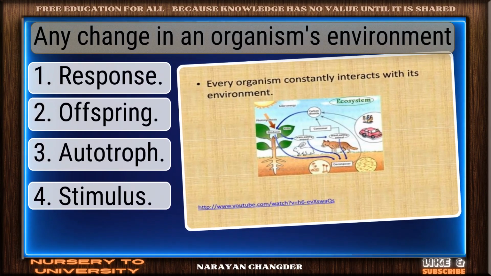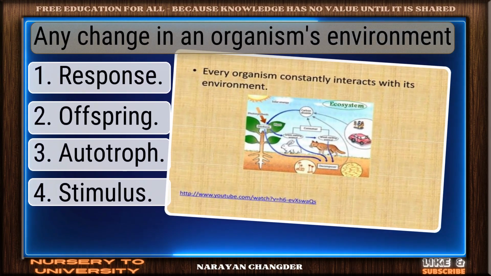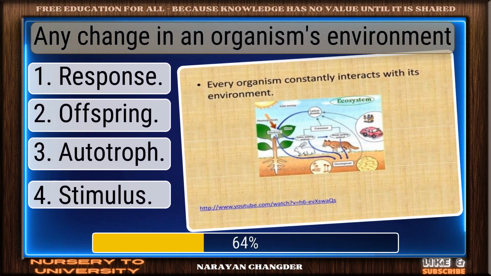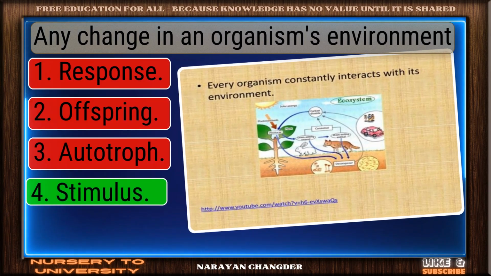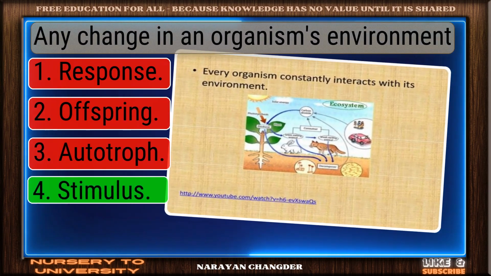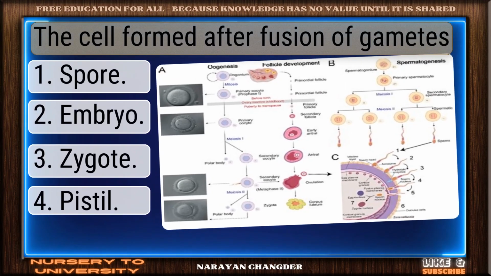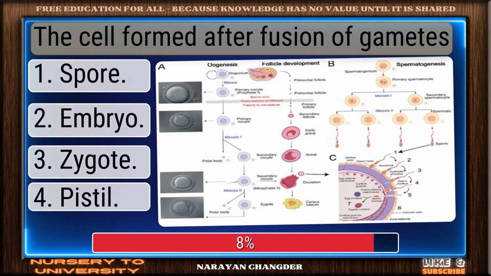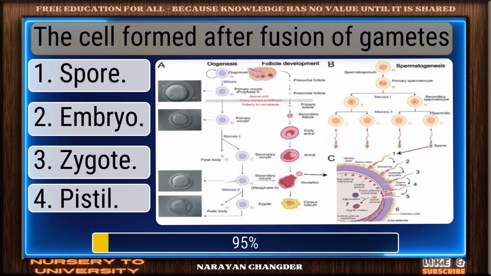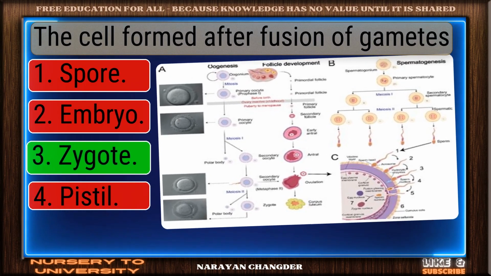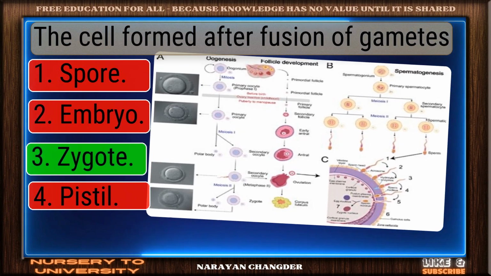Question number 79. Any change in an organism's environment? Correct response. Stimulus is the most accurate answer. Question number 80. The cell formed after fusion of gametes. Clear logic. Your choice zygote is sound and 100% true.